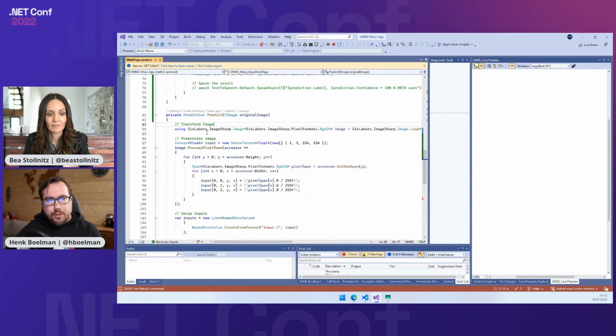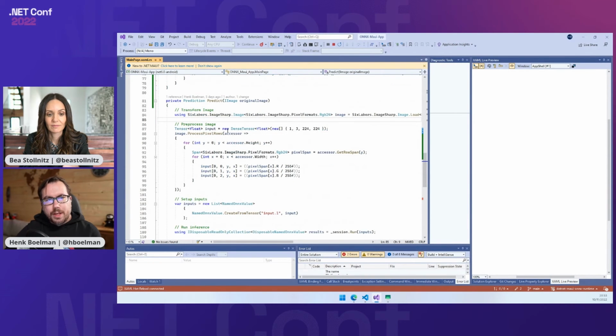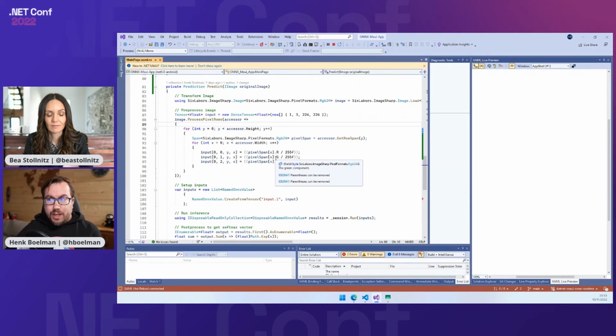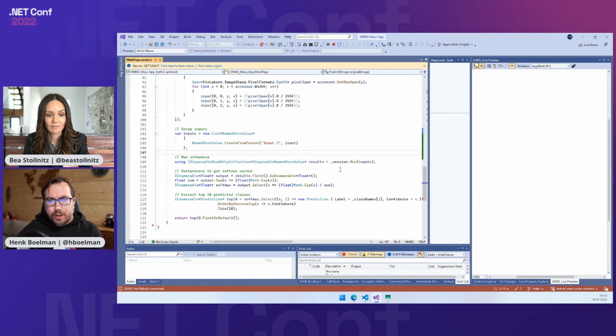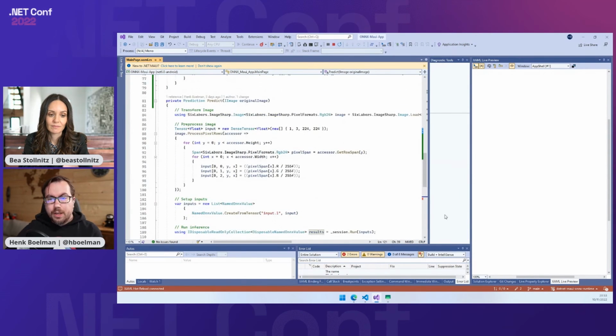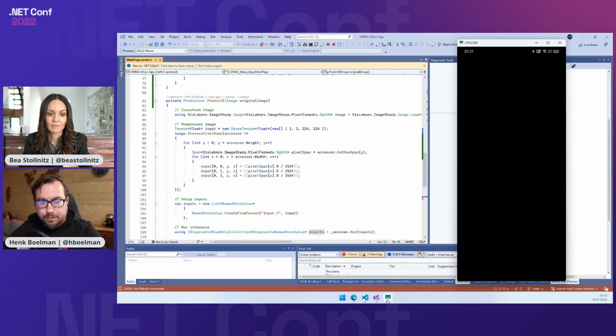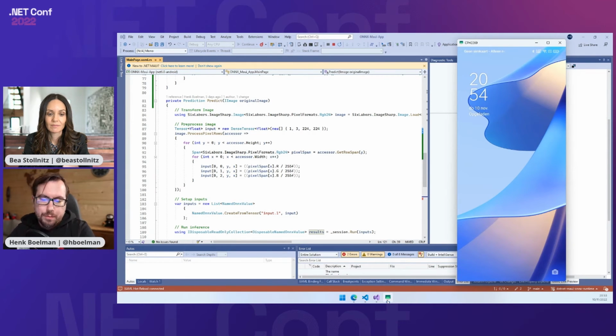Diving into this predict function, what does it do? It loads in a model. It creates a shape, 3 layers, RGB, 224 by 224. This model really likes that you have the values between 0 and 1, and not between 0 and 255. I create an input for it and run it through the model. And then I take the first result with the highest probability. So our application is loaded. I'm starting up my mobile phone.